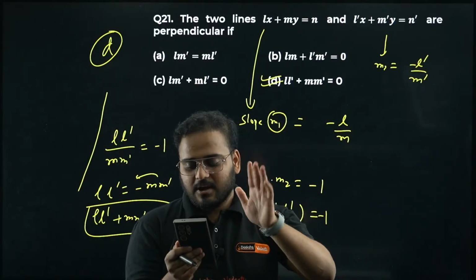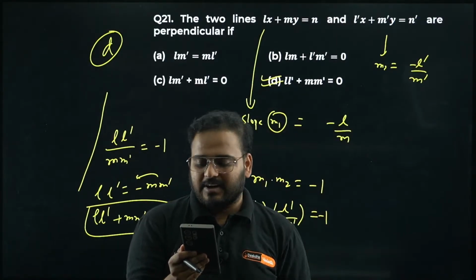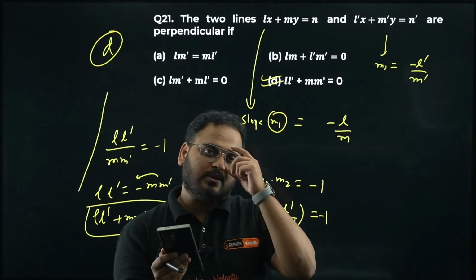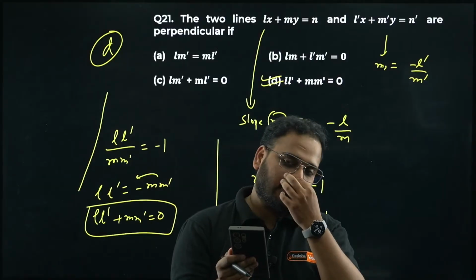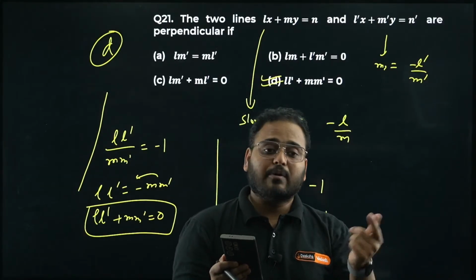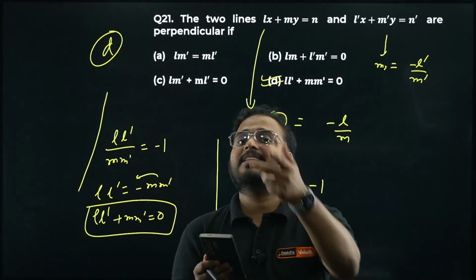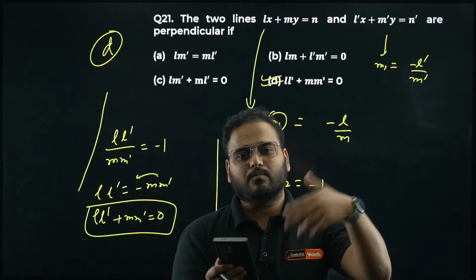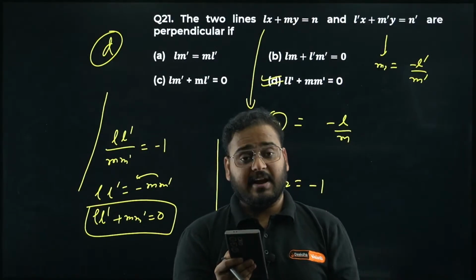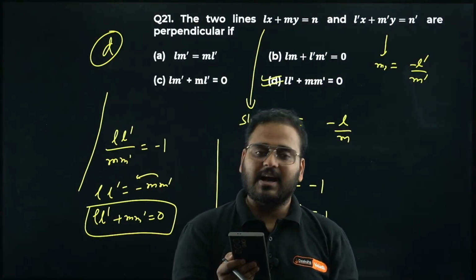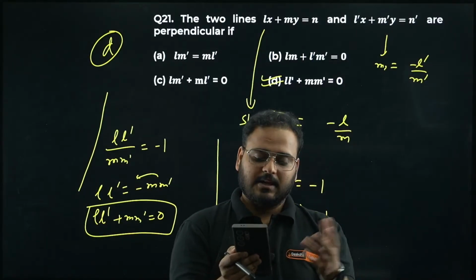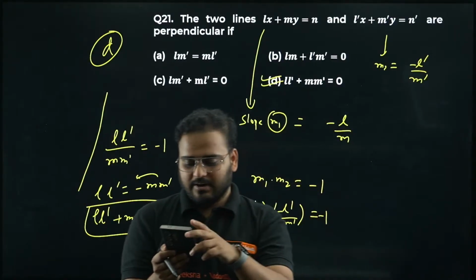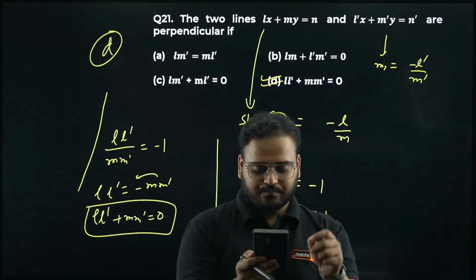But if you ask me, vectors almost 3 questions you can expect. Vector 3D total will become 5 to 6 questions. Probability will be again, bacha, from say PU2, PU1, 2 to 3 questions. ITF will have again from PU1 1 or 2 questions. 1 question from ITF, the other question will be use of ITF in the calculus, so making 2 questions. Matrices, bacha, matrix determinant will have almost, including both the chapters, 6 to 7 or maybe 8 questions over there. Continuity and differentiability will have 6 questions like that. So Kanya, I've given your answer of the question. I hope this is clear. Kanya, is this clear? Okay, let me know.